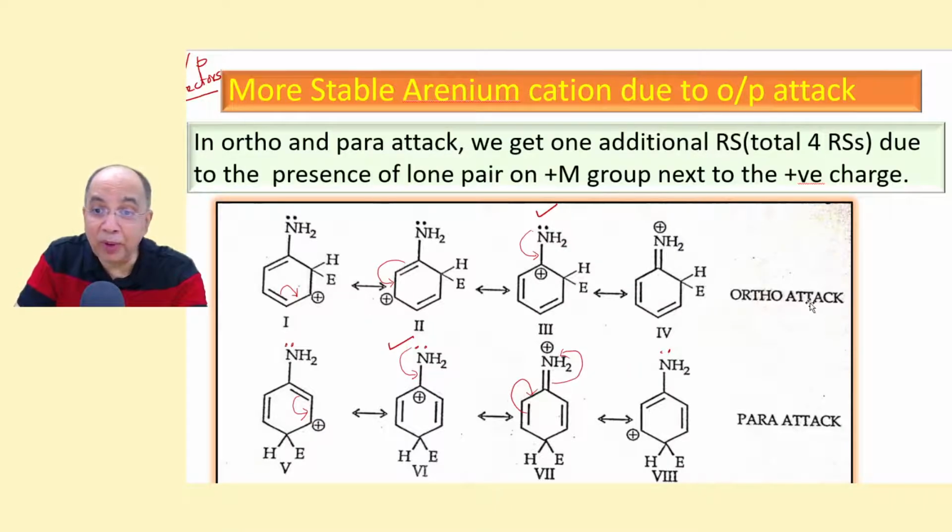In ortho and para attack, you find that the intermediate arenium ion has an additional resonance structure, because you will find one RS in which the positive charge will be adjacent to the heteroatom. Pattern 3, positive charge adjacent to a lone pair. Then we have another resonance structure. There are 4 resonance structures instead of 3, so this is more stable in ortho attack and para attack.